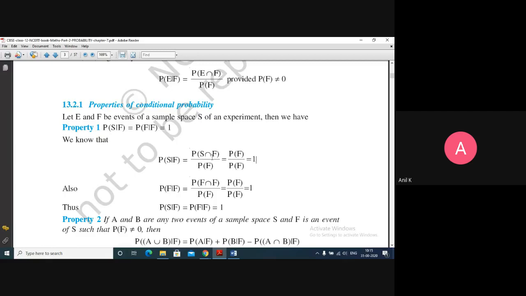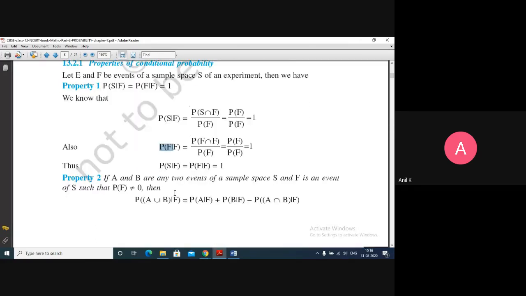Okay, so the happening of the whole sample space when the subset has happened always gives you the answer 1, because P of S intersection F upon P of F is the formula. If I expand it, P of S intersection F, I know F is a subset of S, so S intersection F will always give you F only. So P of F upon P of F is always 1. That is the first property.